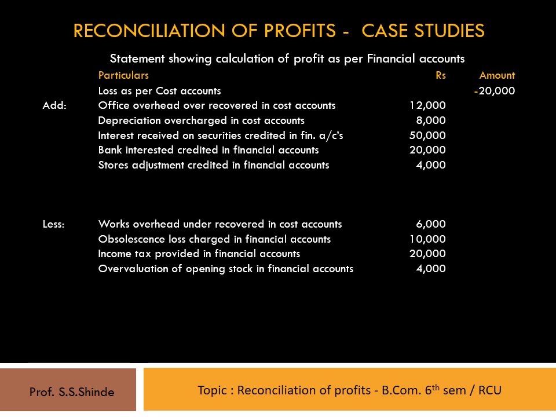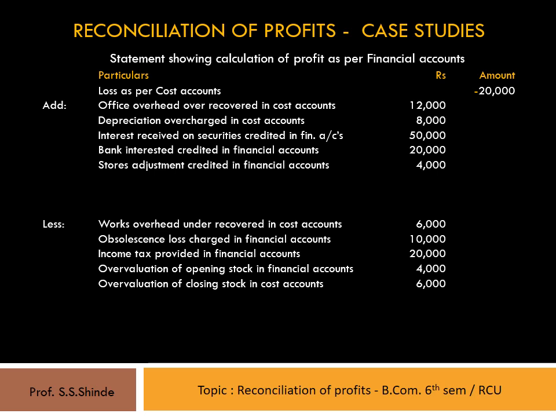Similarly, the next transaction is about valuation of closing stock. In cost accounts, it's valued at 1 lakh and in financial accounts, it's valued at 94,000. The difference in valuation by rupees 6,000 leads to more profit as per cost accounts and less profit as per financial accounts. Therefore, the difference should be deducted from cost account profits and shown as overvaluation of closing stock in cost accounts by 6,000 rupees, shown in the inner column.